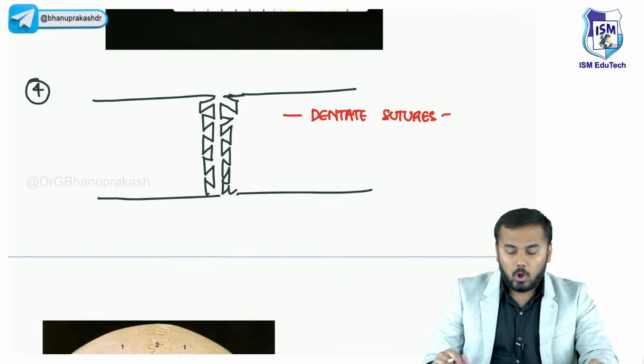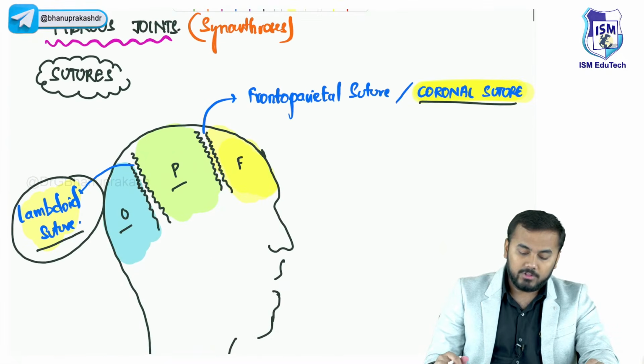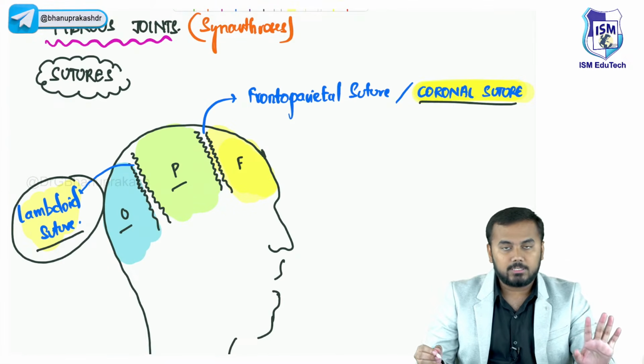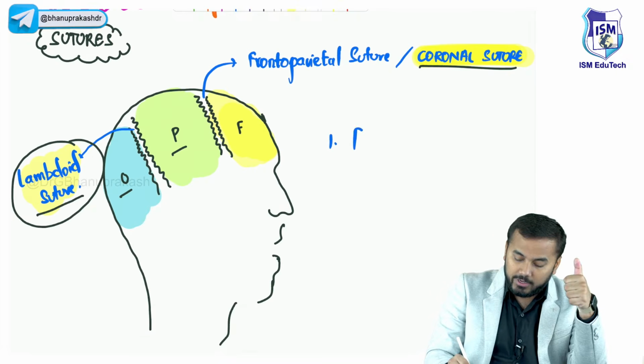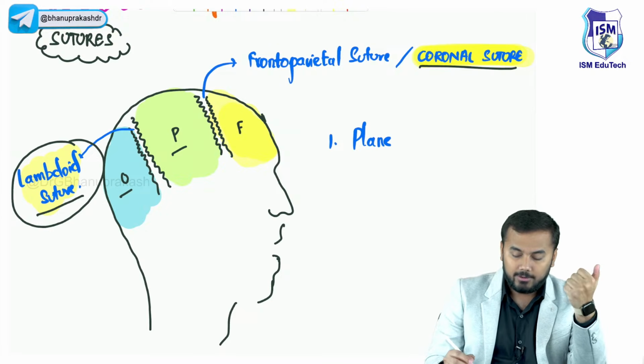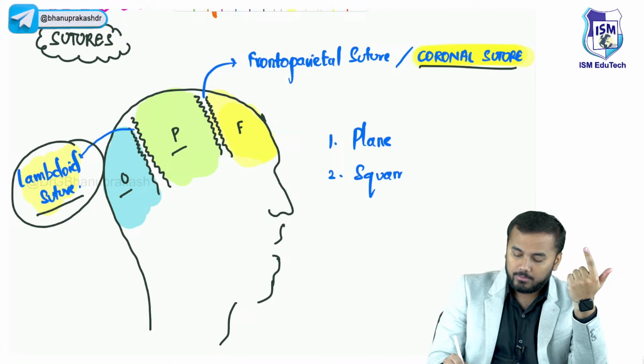Okay, so overall guys, within the fibrous joints, we discussed sutures. What are the different types of sutures we discussed? First suture we discussed is called as a plain suture. Second suture we discussed is squamous suture.